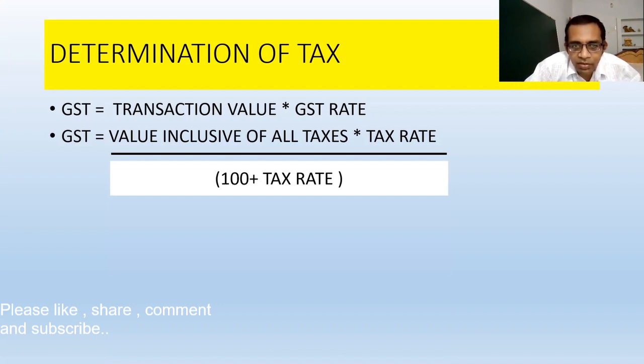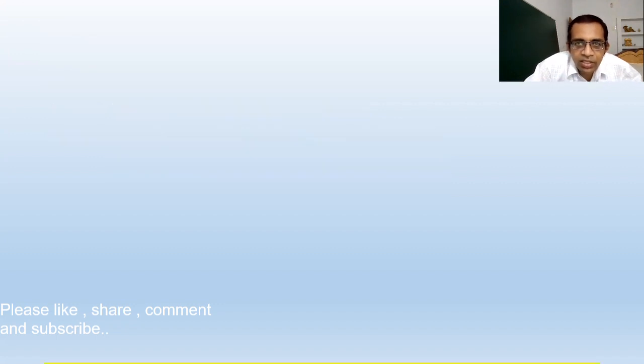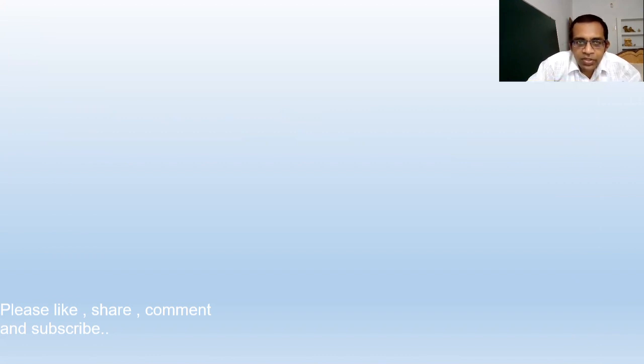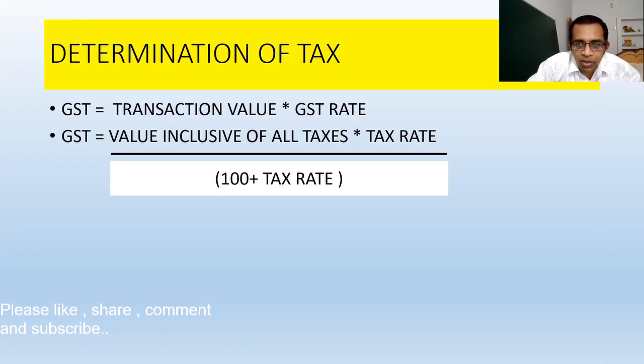Otherwise, if the value arrived is inclusive of GST, then to determine the GST component, you have to apply this formula: value inclusive of all taxes into tax rate upon 100 plus GST rate. Okay, now transaction value. What is the transaction value we were talking about here? So we have to calculate this transaction value.